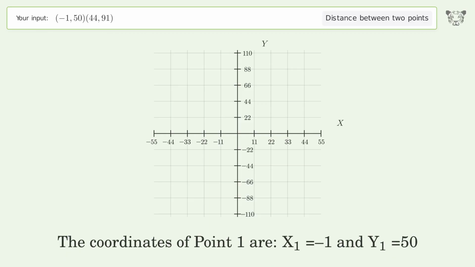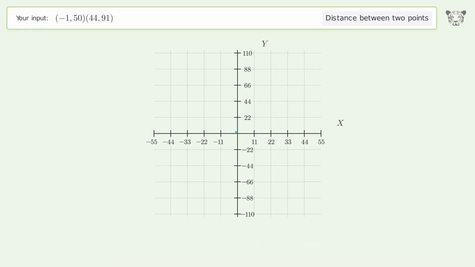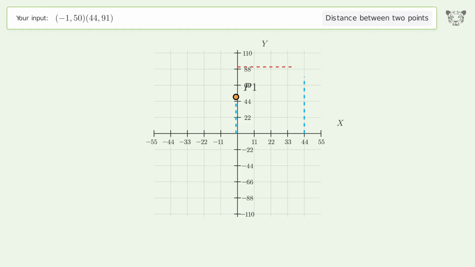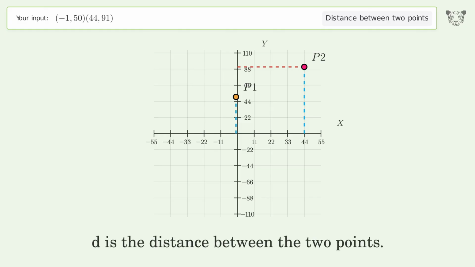The coordinates of point 1 are x1 equals -1 and y1 equals 50. The coordinates of point 2 are x2 equals 44 and y2 equals 91. D is the distance between the 2 points.